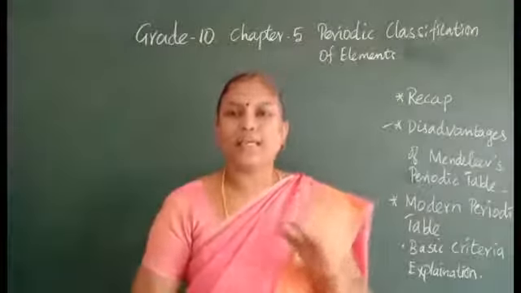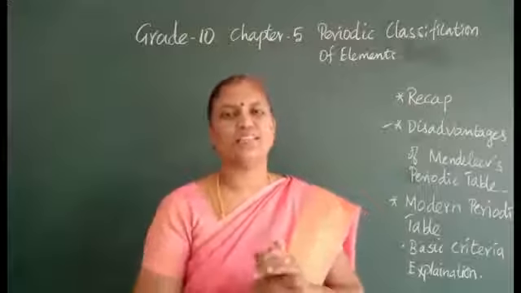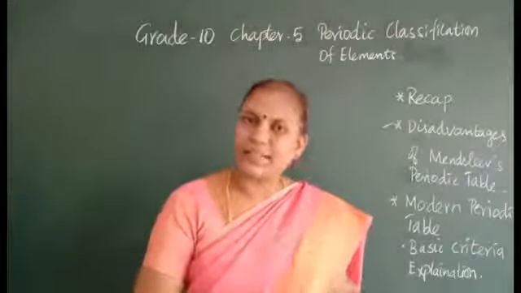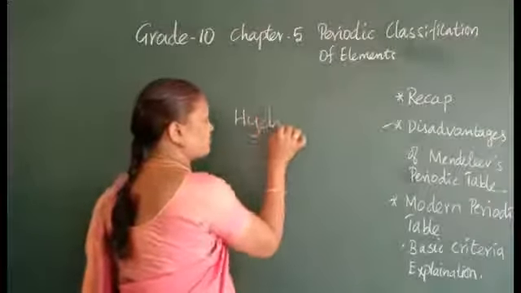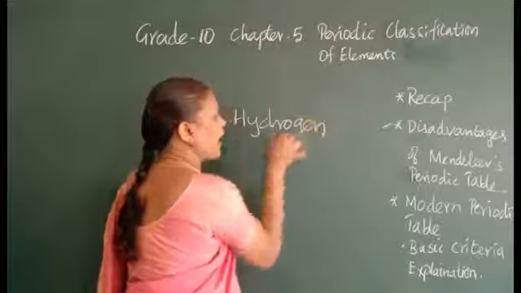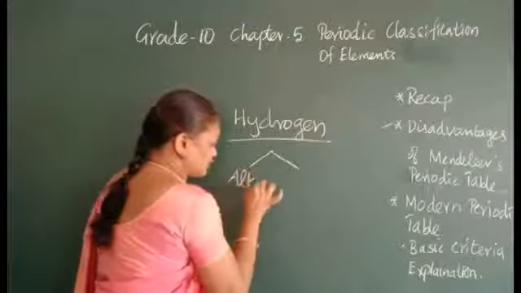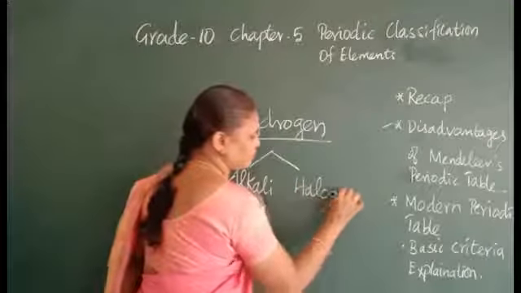In the modern periodic table, hydrogen's position was given. Hydrogen has the character of alkali metals as well as halogens, as I said in the last class.